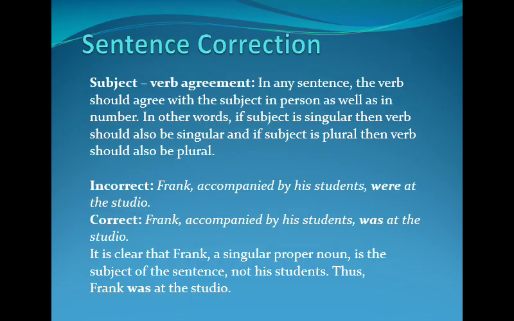Hi, in this video we'll have a look at sentence correction questions that come in the verbal ability section of an aptitude test. So basically they give you one sentence that is wrong in terms of grammar. After that they give you about 4 or 5 choices, out of which one is grammatically correct. In order to correct the sentences, you need to know certain concepts which are repetitive in terms of grammar. So let's have a look at a few of them, a few important ones as such.